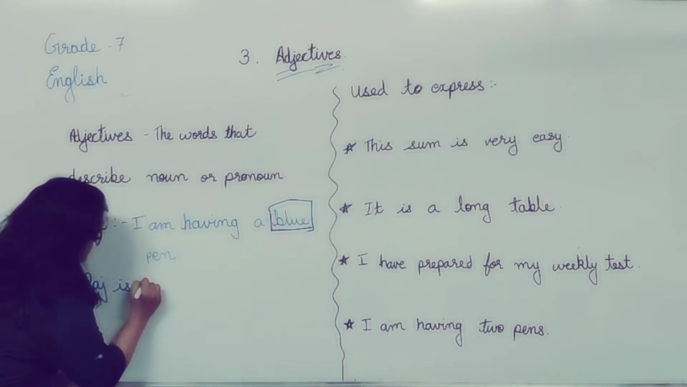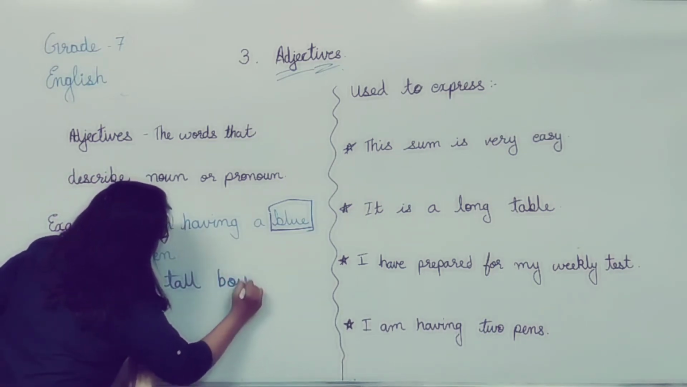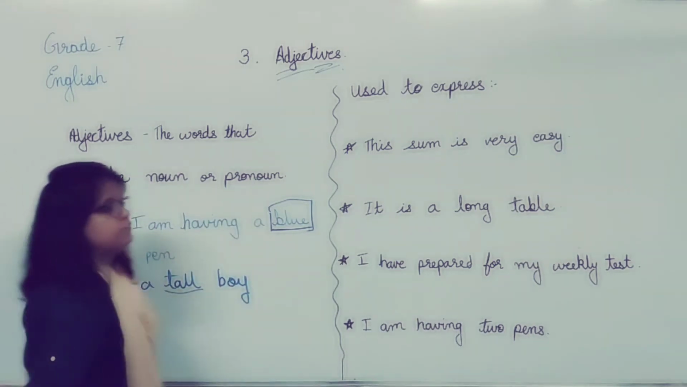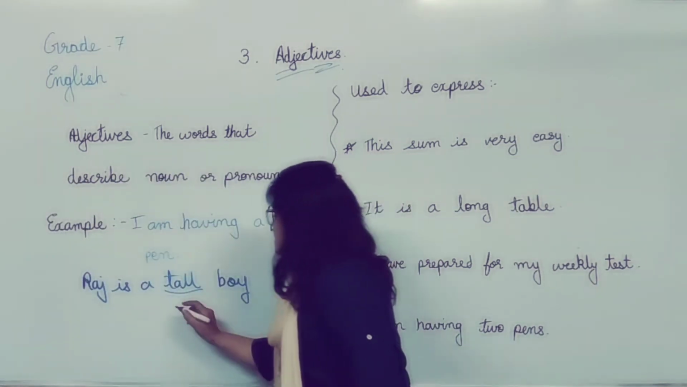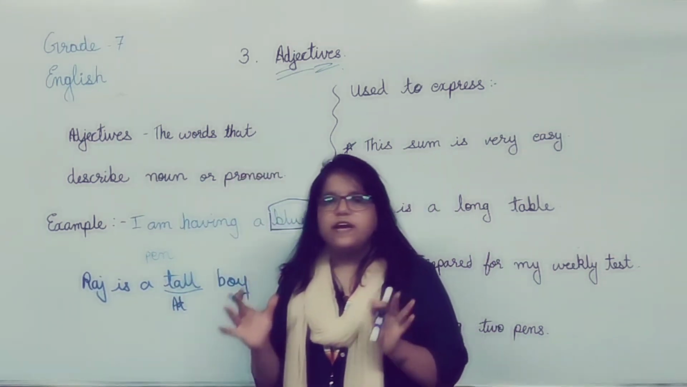Raj is a tall boy. What information has been given here about Raj? That Raj is a tall boy. So here tall becomes an adjective.